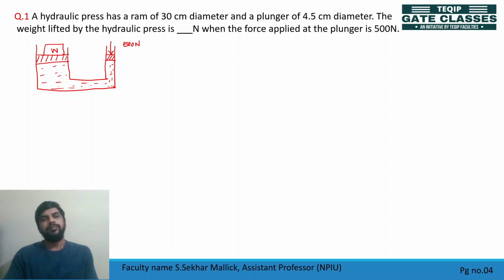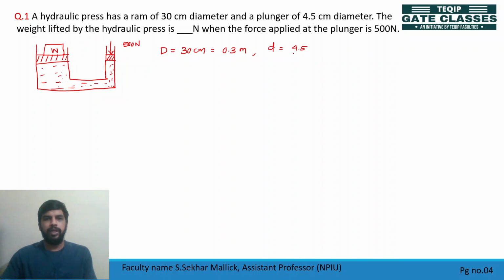So this diameter of ram is capital D. I can write 30 centimeter or equal to 0.3 meter, and plunger dia small d is equal to 4.5 centimeter.